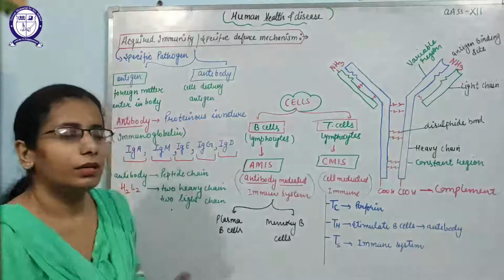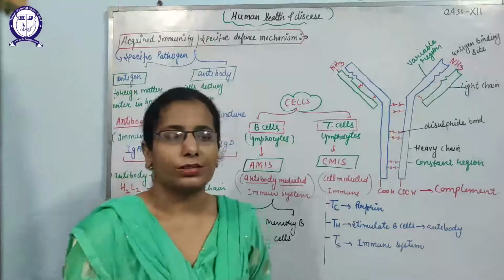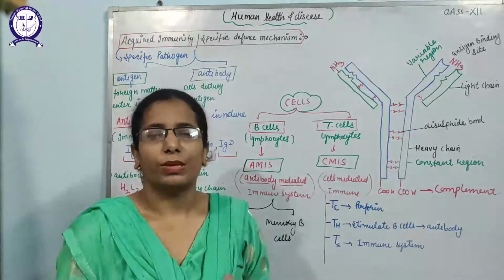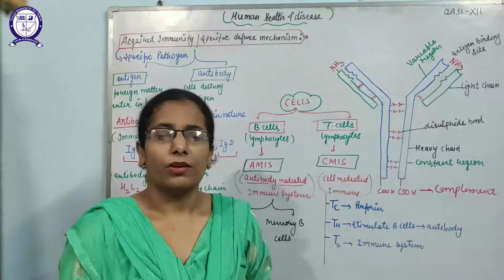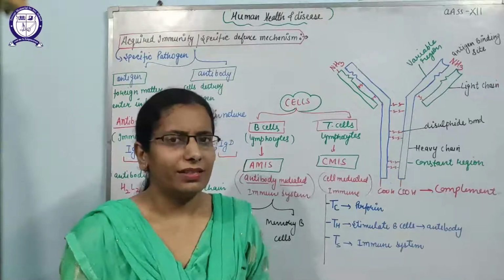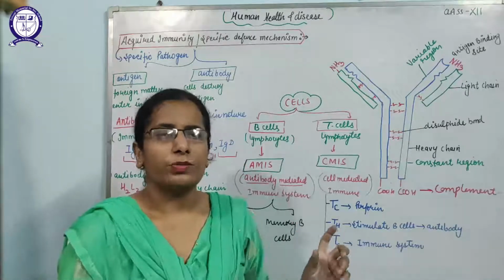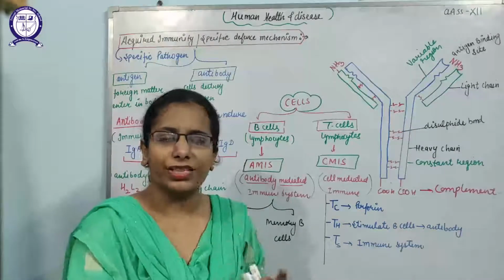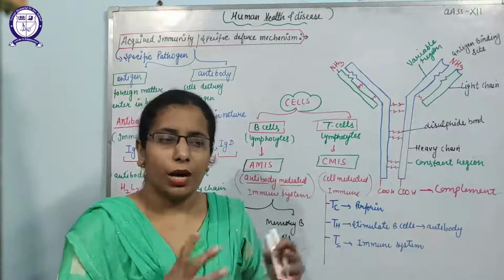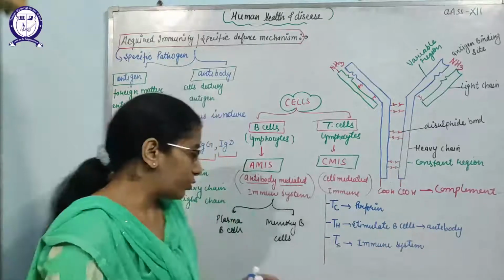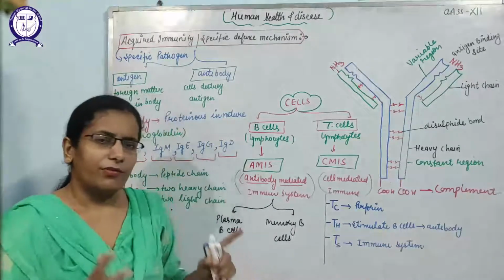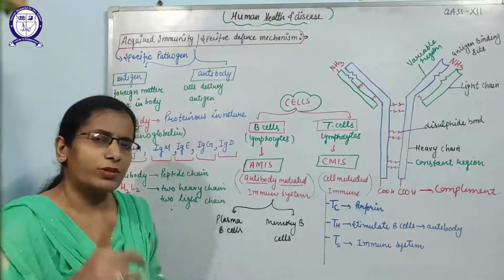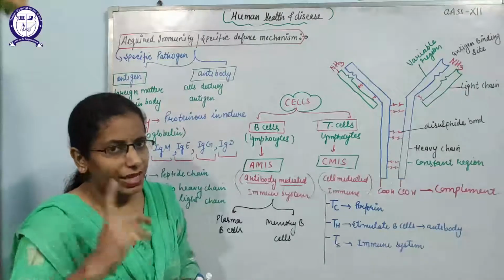What is the difference between these two cells? Plasma B cells are the cells that, whenever the antigen enters the body, interact with the pathogens for the first time, try to identify the nature of the pathogens and how they will be killed. So plasma B cells are the cells that first come in contact with the antigen.